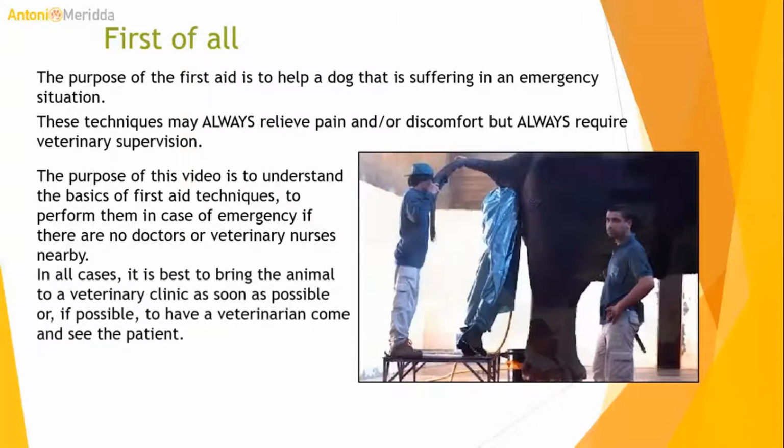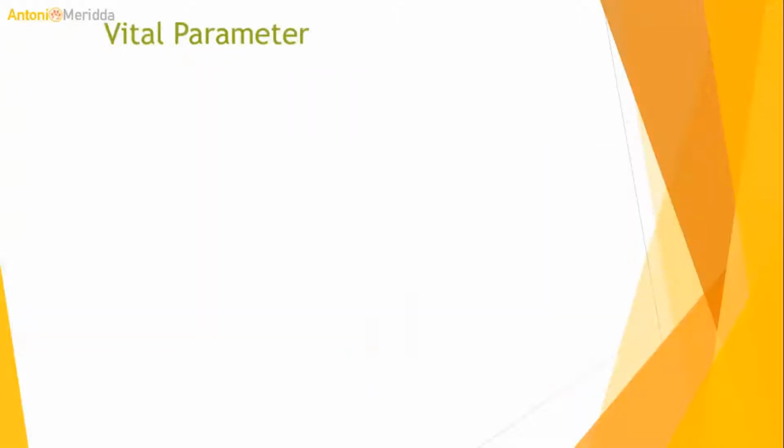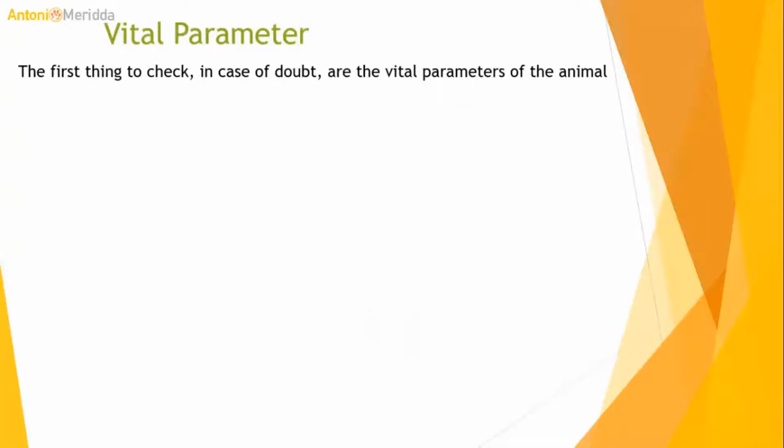In all cases, it is best to bring the animal to a veterinary clinic as soon as possible, or if possible to have a veterinarian come and see the patient. Vital parameters. The first thing to check in case of doubt are the vital parameters of the animal.